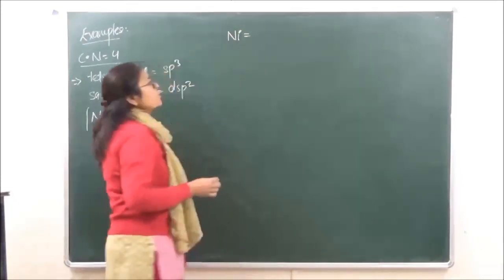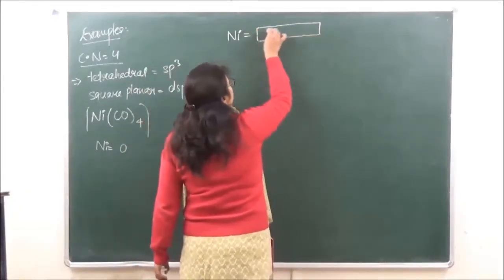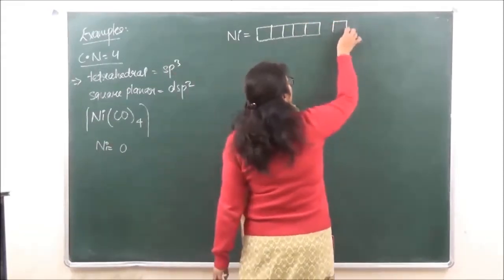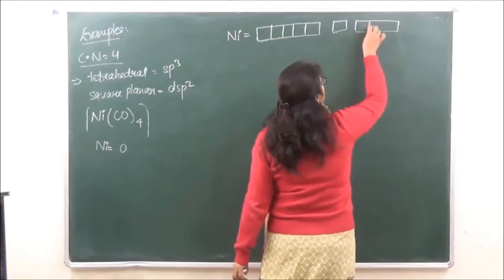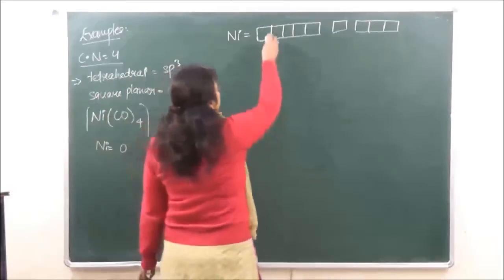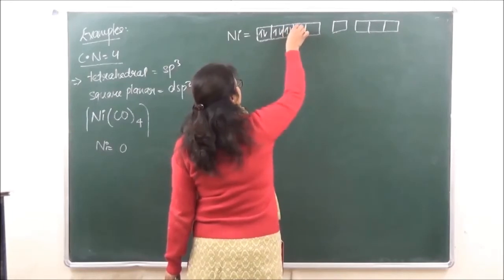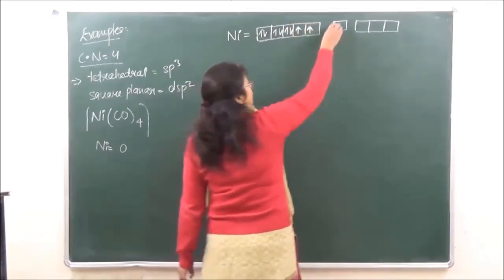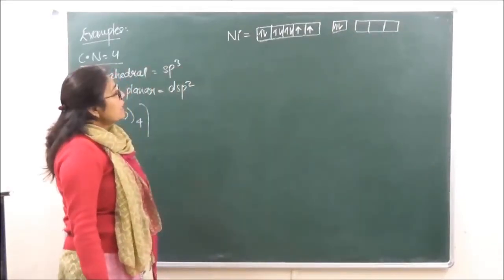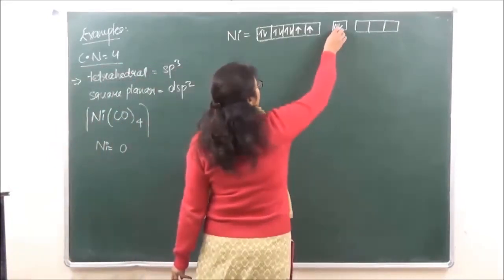Okay? So again you can write the electronic configuration on this side. I'm directly going on to the orbital picture over here. So nickel has 3d, 4s and 4p. Okay, so in 3d we have 1, 2, 3, 4, 5, 6, 7 and 8. And in 4s we have 2. Okay, now as carbonyl is a strong ligand, there is going to be rearrangement which is taking place over here.